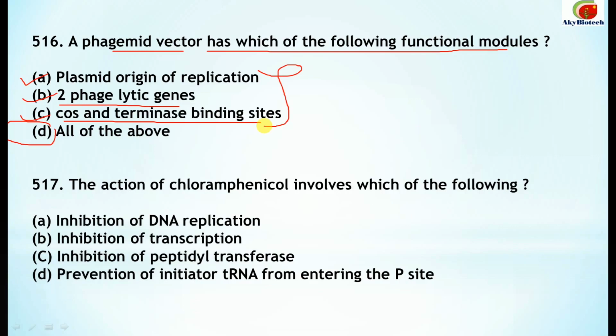Next question. The action of chloramphenicol, it involves which of the following? Previously also I have mentioned that all these questions related to these drugs or the antibiotics, all these are very important. What is the inhibition site? Many of the times they have been repeated in the examination. So the action of chloramphenicol, it is the inhibition of the translation.